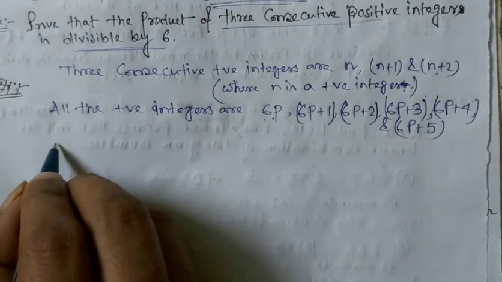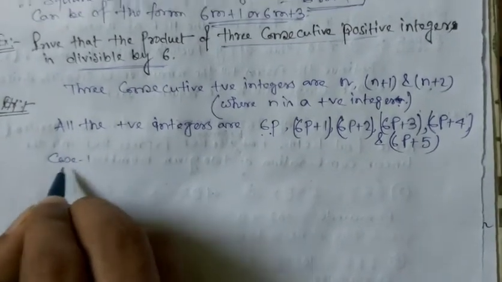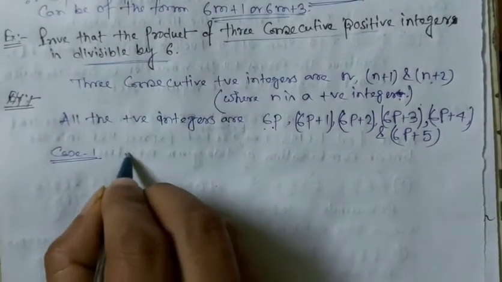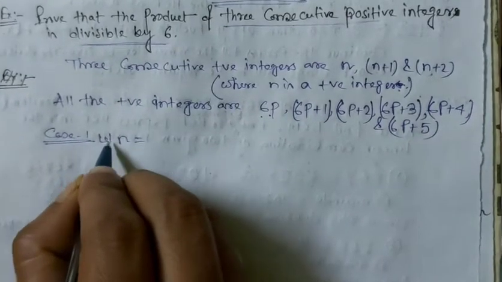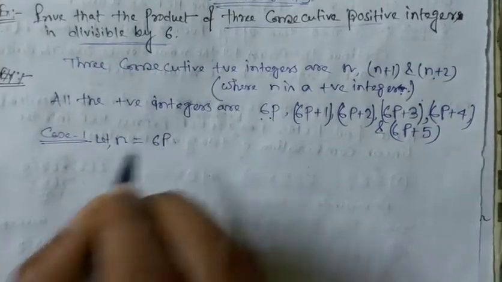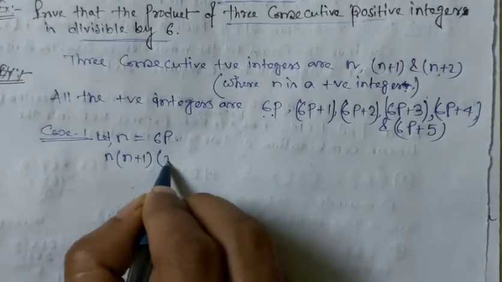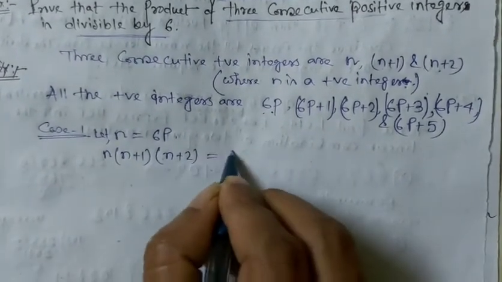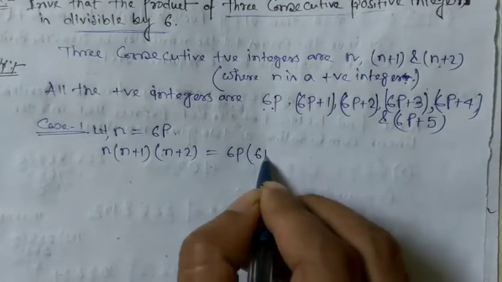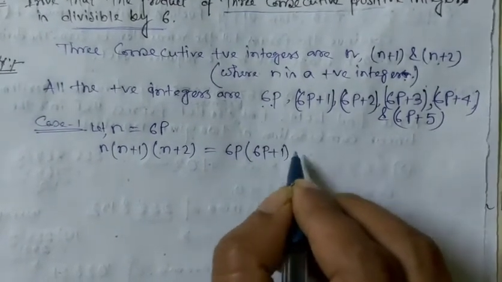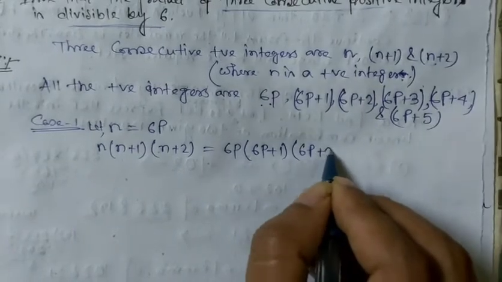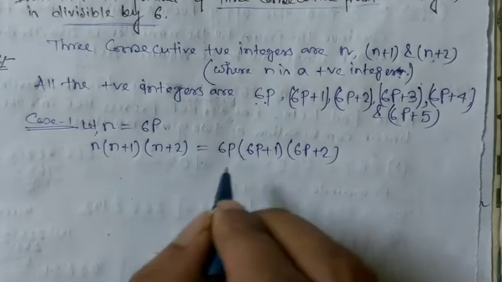So case 1. We consider let n equal to 6p. Then we have to find the product, that means n into n plus 1 into n plus 2. That means 6p multiplied by 6p plus 1 multiplied by 6p plus 2. We put the value of n as 6p.